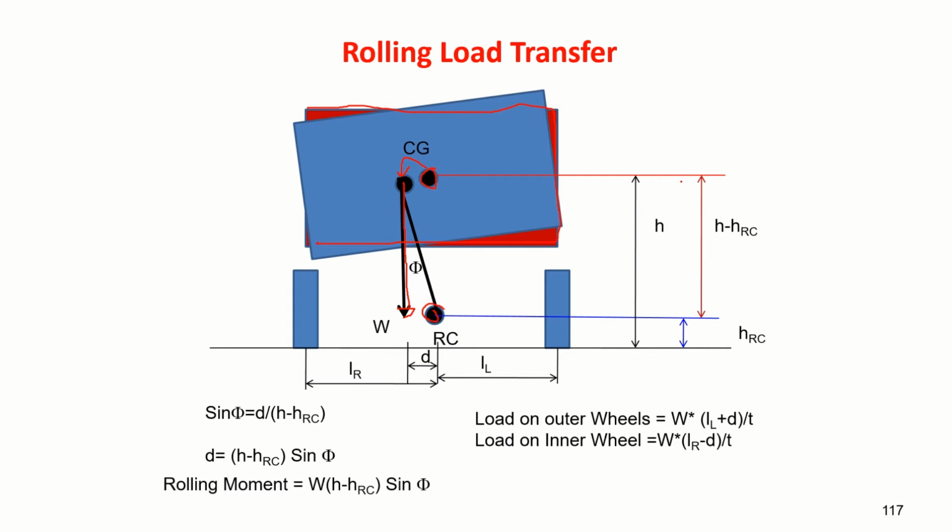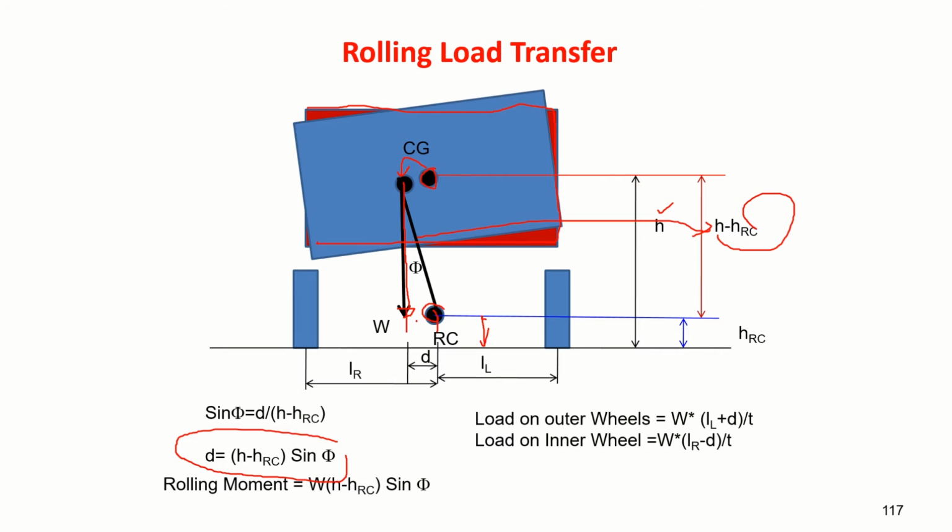Correct. h is the height of the center of gravity from ground. We have learned this. And this is the roll center height, h_rc, from the ground. So this will become h minus h_rc. You can consider this length is this one. And let us consider this distance now is d. So sin phi is equal to d by (h minus h_rc), and d is equal to this.